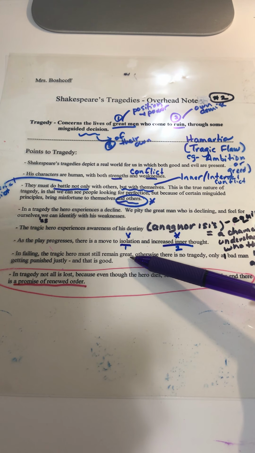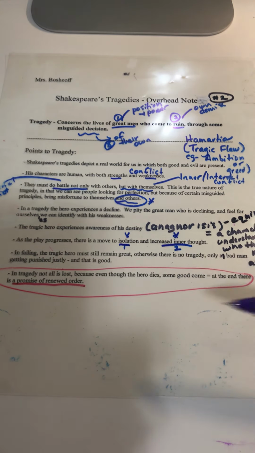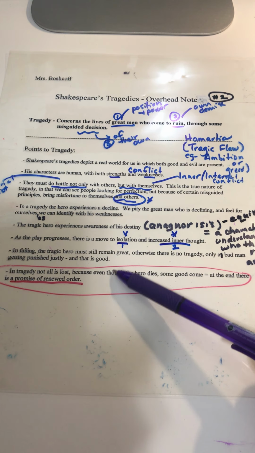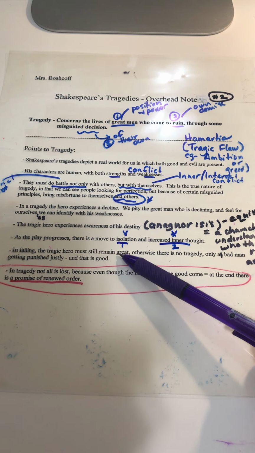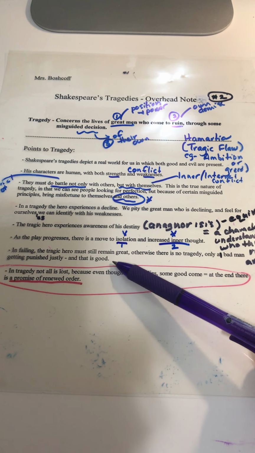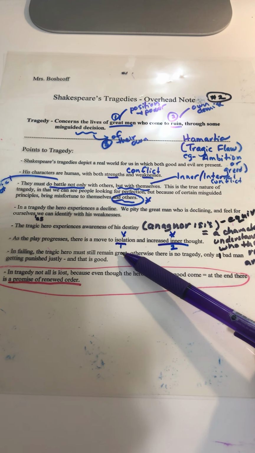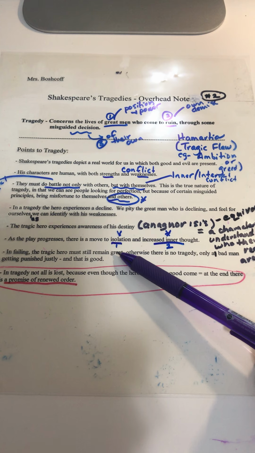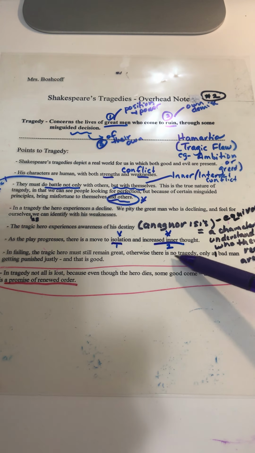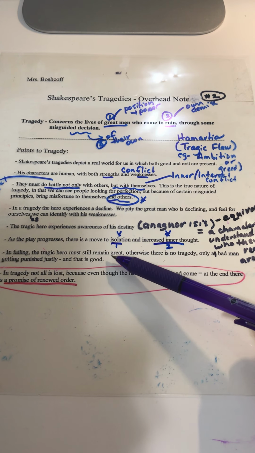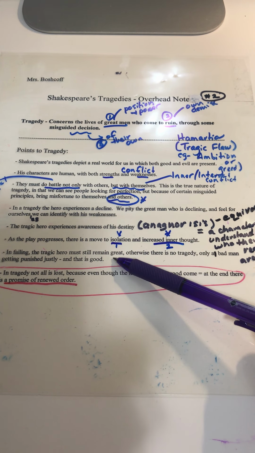Well, we're going to talk about that a little bit in the next note. We'll get into it a little bit more. He remains courageous in the end. He doesn't complain, and he's quite brave, right? So again, he is still great in some ways.